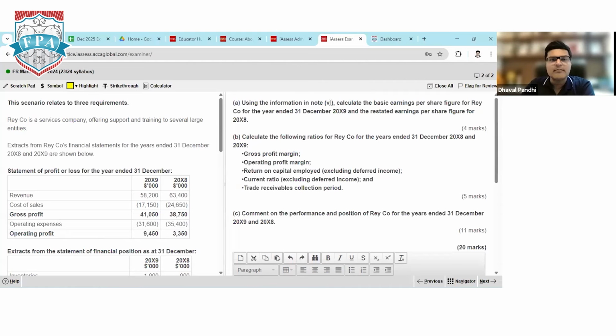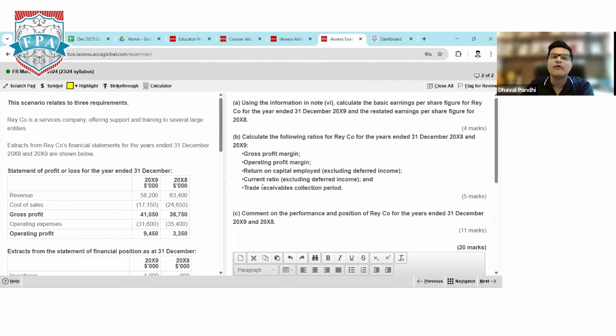Using information in note number 6, calculate the basic EPS figure for our company on 31st December 2019 and restated earnings per share for 2018. So you are doing 2 calculations: EPS for the current year and restated figures of last year. Calculate the following ratios for Ray company for 31st December 2018 and 2019. So you have 2 financial years, 18 and 19. You are calculating gross profit margin, operating profit margin, return on capital employed excluding deferred income. So in your statement of financial position, if you have any deferred income, you will exclude it. The current ratio is again excluding deferred income, and trade receivable collection period.